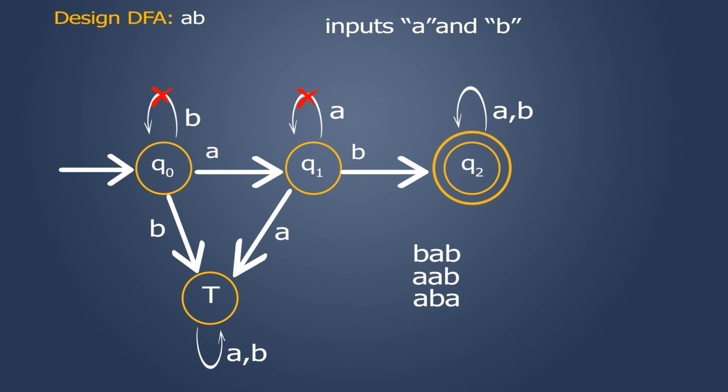I'll consider one more string, ABB. This string is also beginning with AB. Q0 upon A, I'll come to Q1 state. Q1 upon B, I'll come to Q2. And Q2 upon B, I'll be in Q2 state itself. So this will be accepted. This is the final DFA to accept a string of A's and B's beginning with AB.